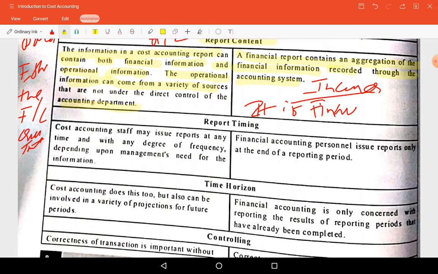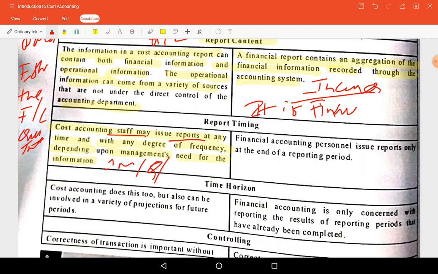Next, cost accounting staff may issue reports at any time with any degree of accuracy depending upon the management's need for the information. So when it is required for 1 month, they will prepare for 1 month. If they want quarterly, they will prepare quarterly.